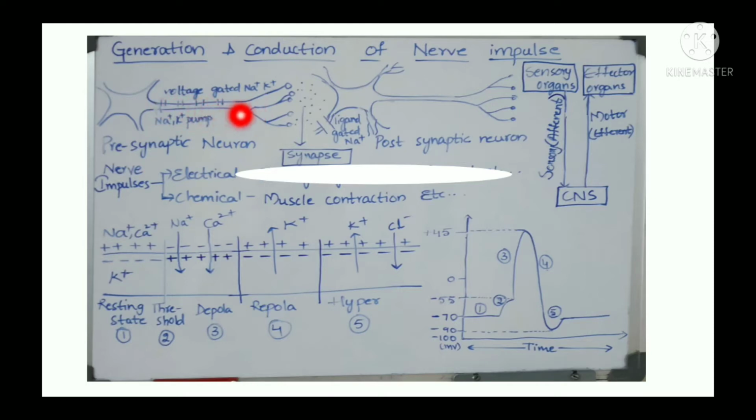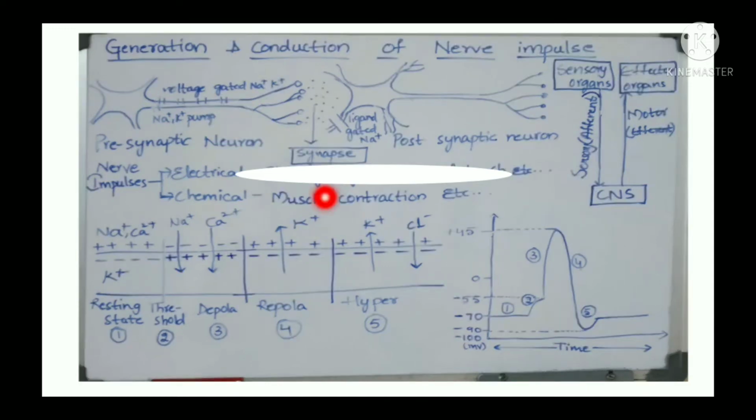So this is the axon, this is a neuron, and these are called dendrites. The center one is called the cell body, this tube-like structure is called the axon, and these are called nerve terminals. Voltage gated channels are present on the axon, and ligand gated channels are present on the membrane of the dendrite. And also there is a sodium potassium pump on the axon.